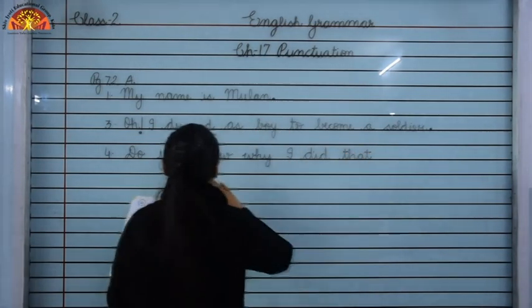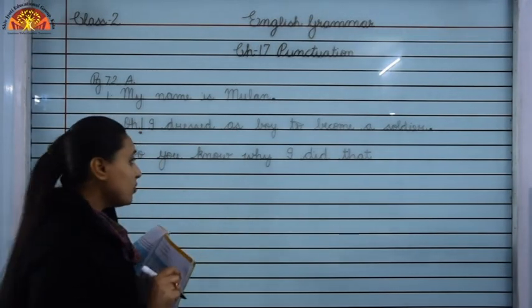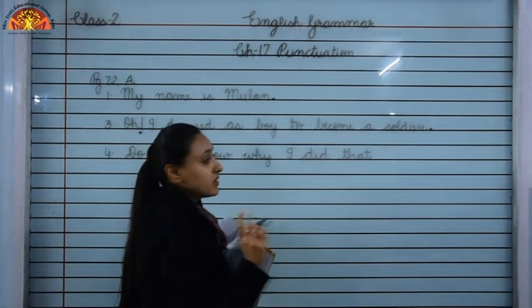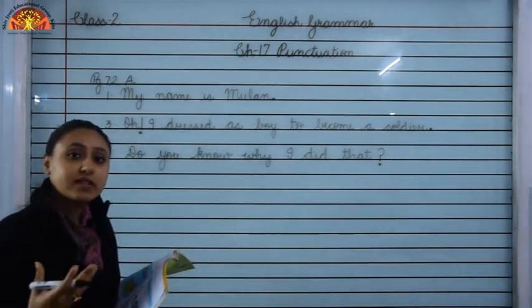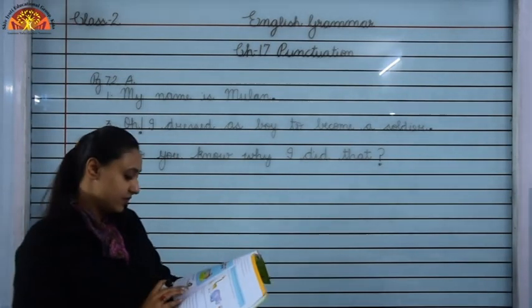So, children, this sentence is asking something, that do you know why I did that? So, which punctuation mark we will use? We will use question mark over here. Okay. So, whenever a sentence is asking you something, we will use question mark at the end of the sentence.